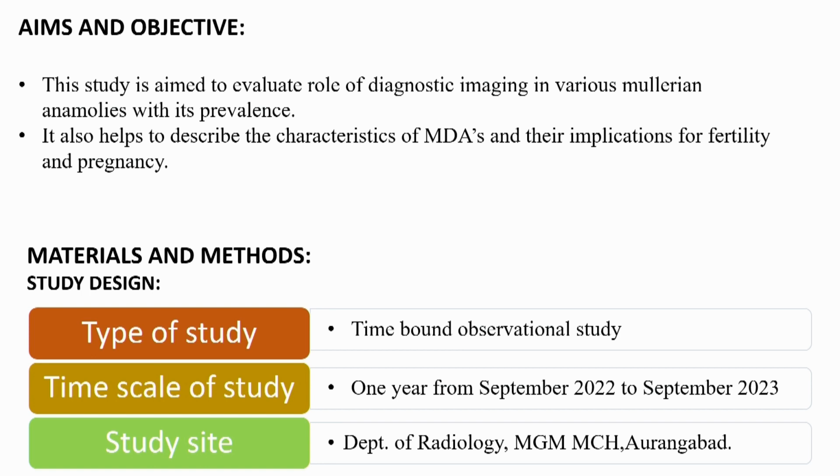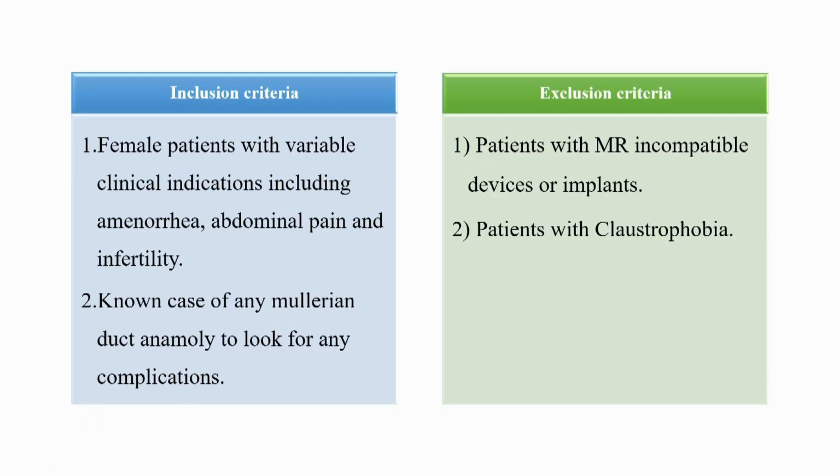The cases included were female patients with variable clinical indications, including amenorrhea, abdominal pain, and infertility, and those who were known cases of any Mullerian duct anomaly, to look for any complications. The exclusion criteria included patients with MRI-incompatible devices or implants and patients with claustrophobia.